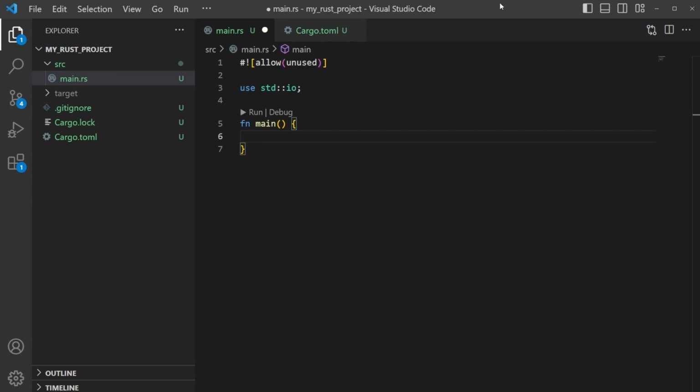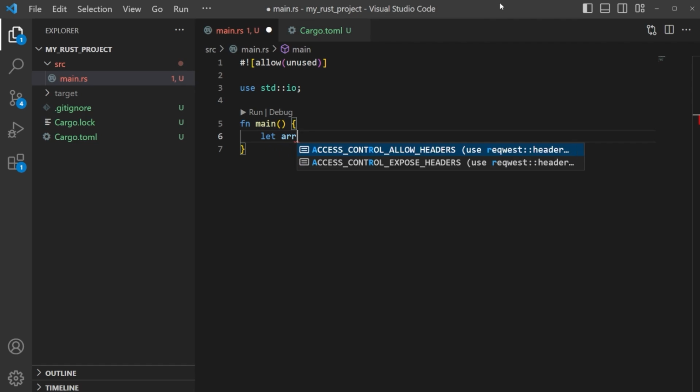Let's talk about slices really quick. So slices allow us to access a subset of elements within a collection. A collection could be an array, for example, without having to create a new collection. That might not make any sense. Let's take a look at some examples here.